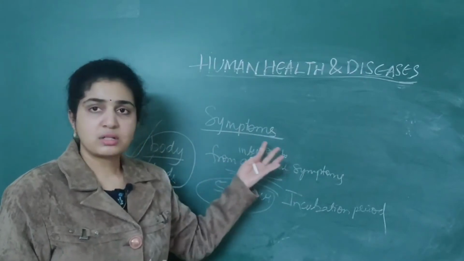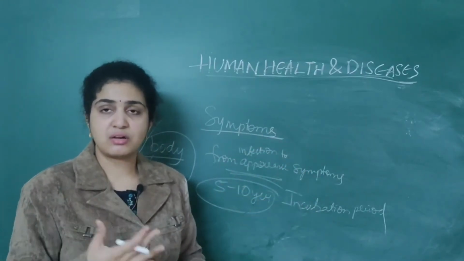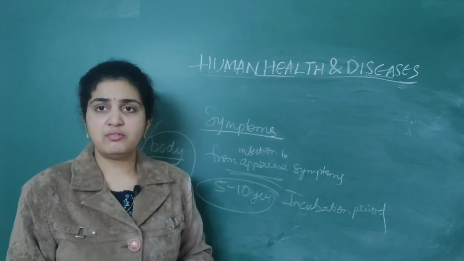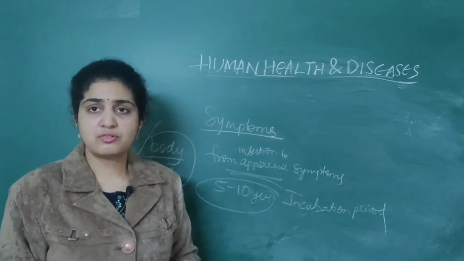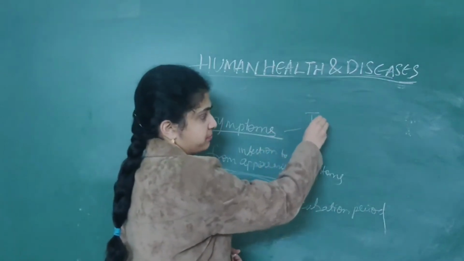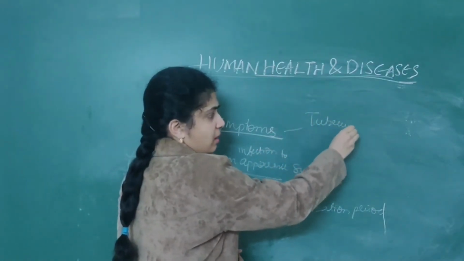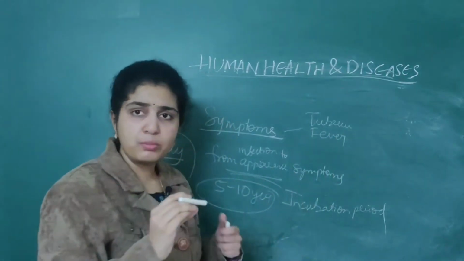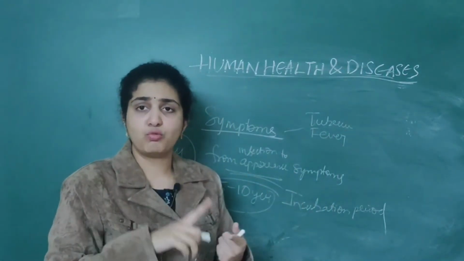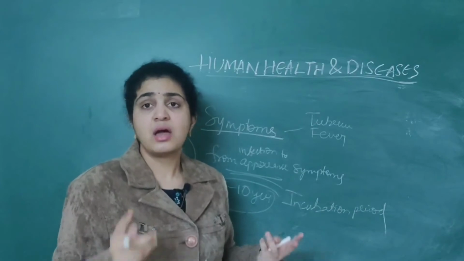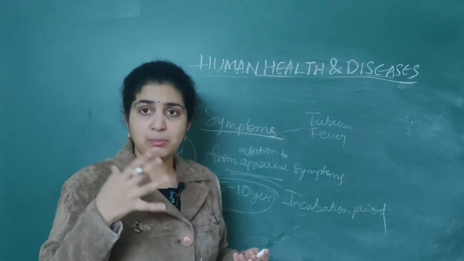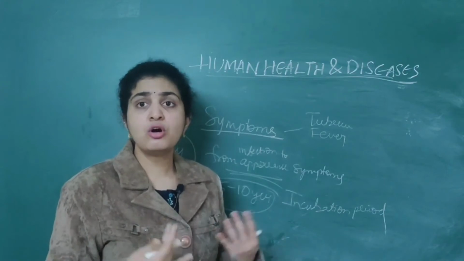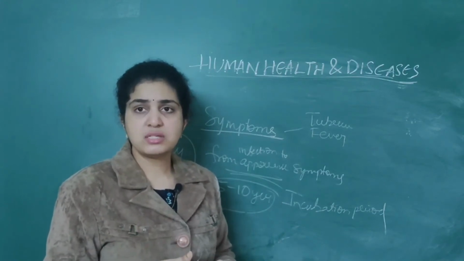So basically, what are the symptoms which the patient will suffer later? See, the immune system will become very weak, and the patients will suffer from tuberculosis, high fever, numerous infections. Bacterial, viral, fungal diseases, everything will come, because our immune system is very low. That's why if the immune system is very low, we are most susceptible to diseases.